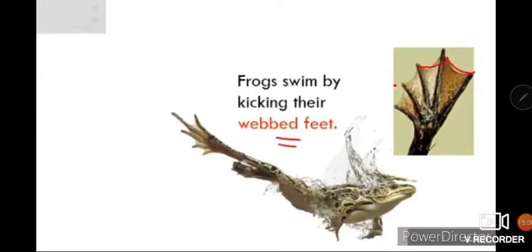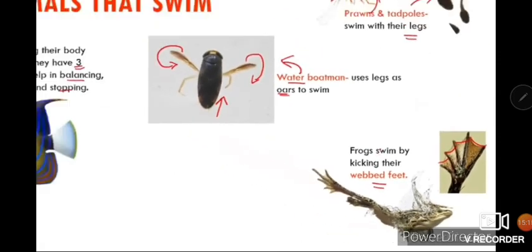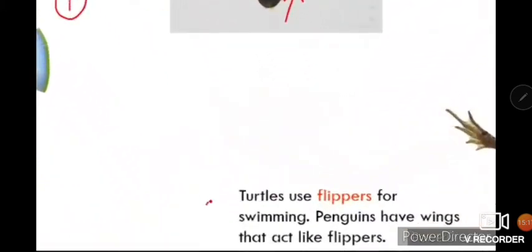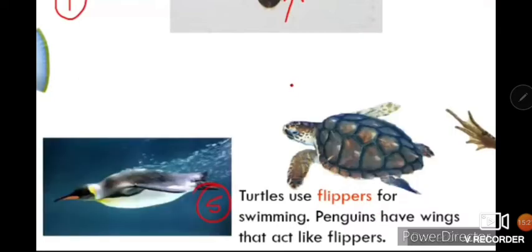See these. These are the webbed feet which help the frog to move when it is in water. After this, turtles. Turtles, you must have seen, have on the sides an arm-like, limb-like structure. And even penguins also have this wing-like structure. These are known as the flippers.